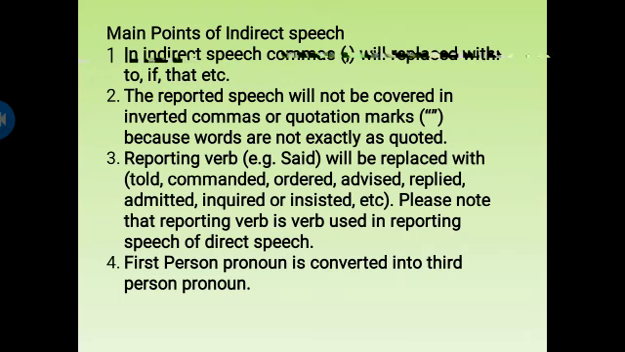In indirect speech, the comma will be replaced with to, if, that, etc. There will be no commas in the indirect speech. The reported speech will not be covered in inverted commas or quotation marks because the words are not exactly as quoted. So again, there will be no commas, no quotation marks.